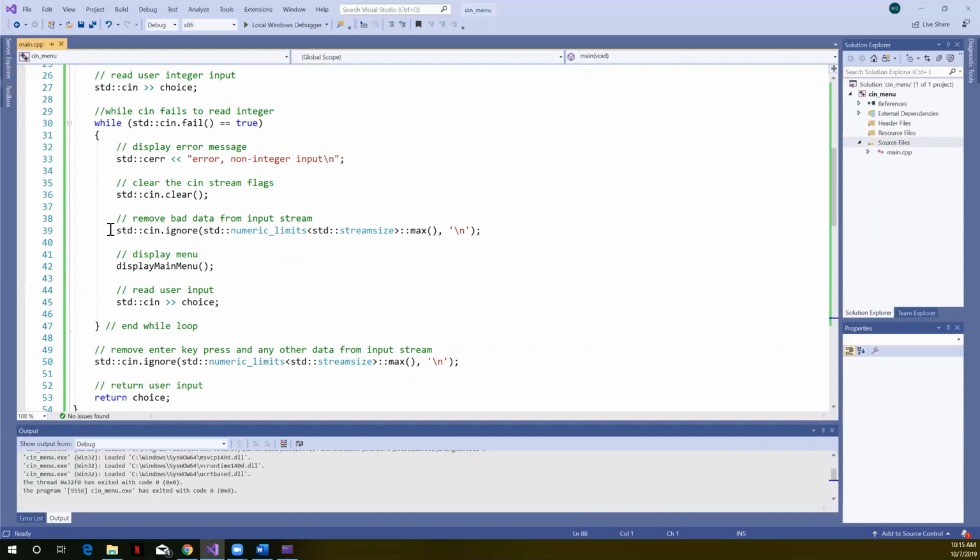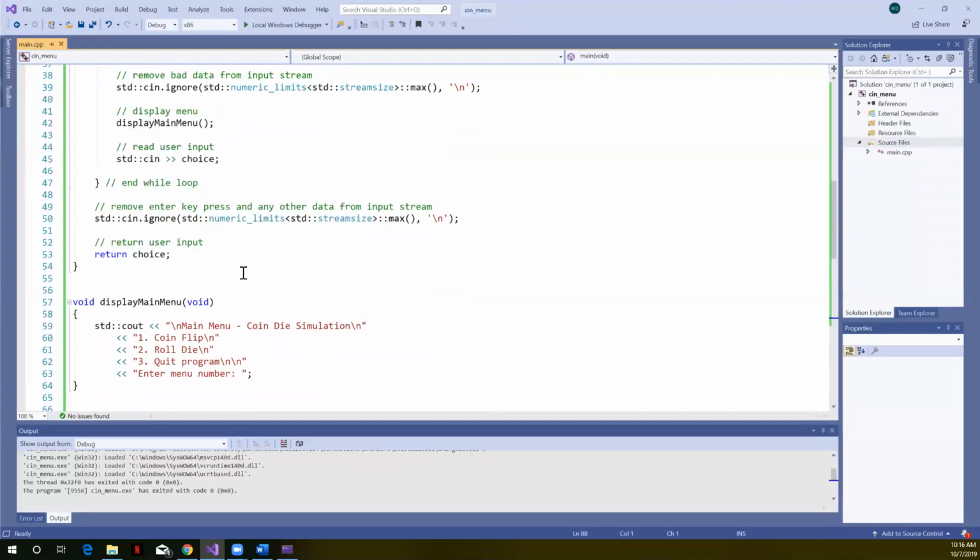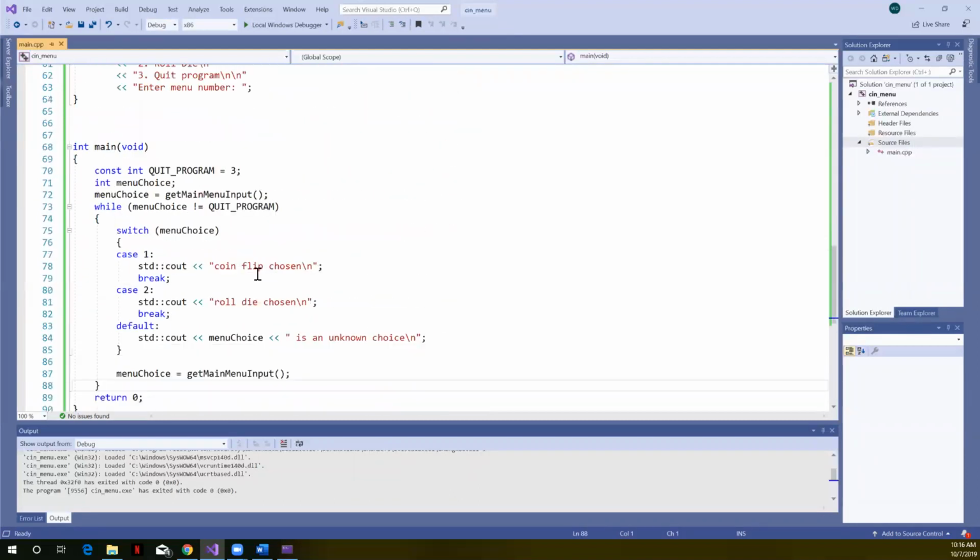Now, if I was using this exact same code in another function, then I might call some function, say, handle input failure, whatever you want to call it. If I find myself writing the same code over and over, then I might want to put things in another function. But for now, here's a good basic outline.